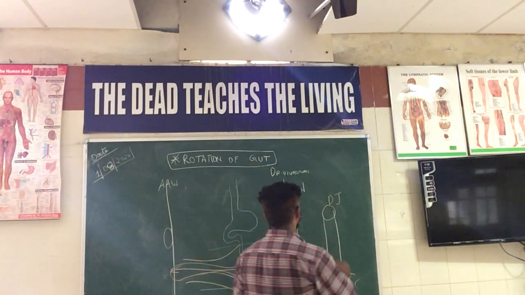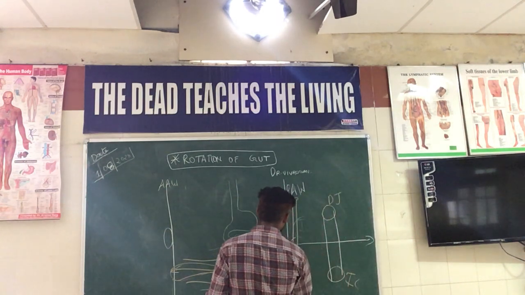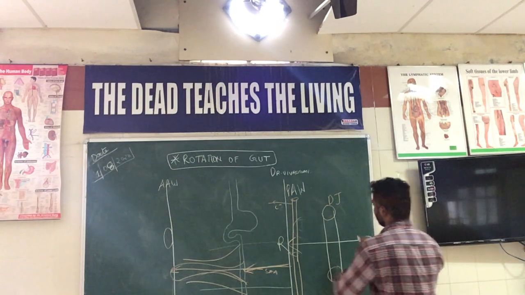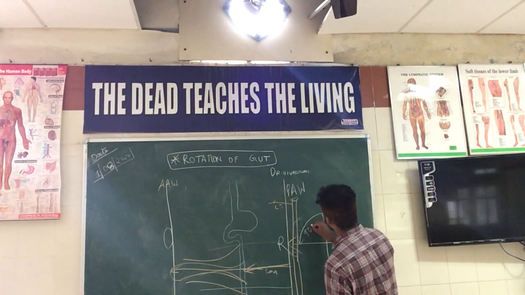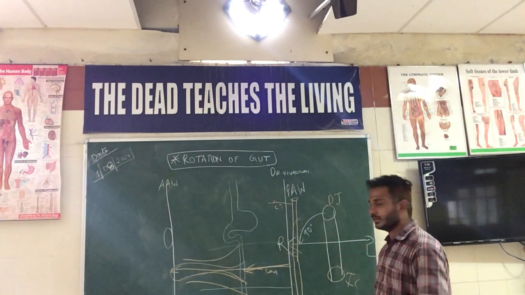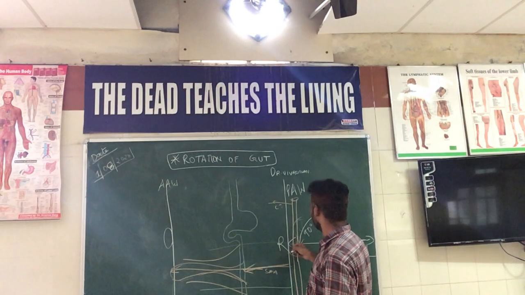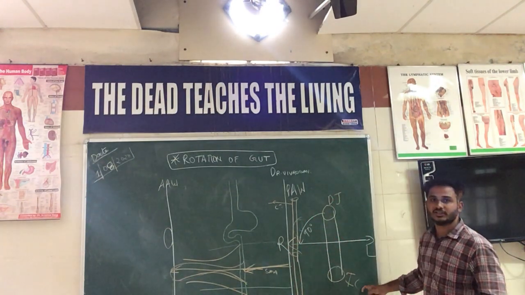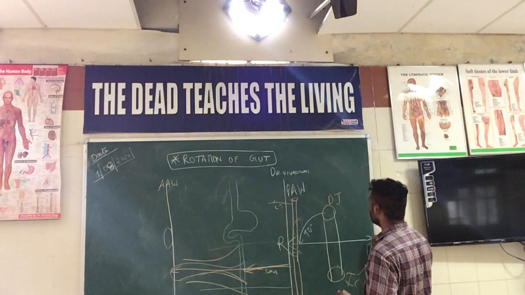So first, this thing is the right side, this thing is the left side. What happens first is the first stage of the rotation, the 90 degree stage. The duodenojejunal flexure will be entering from the top into the right side, and the ileocecal junction, which started at the bottom, will be entering into the left side.